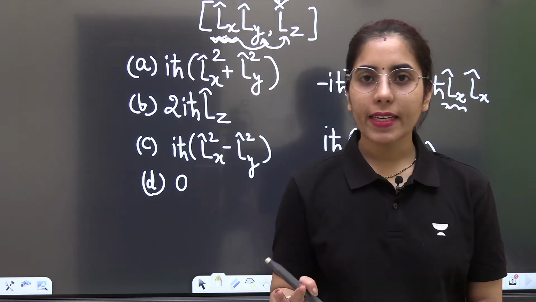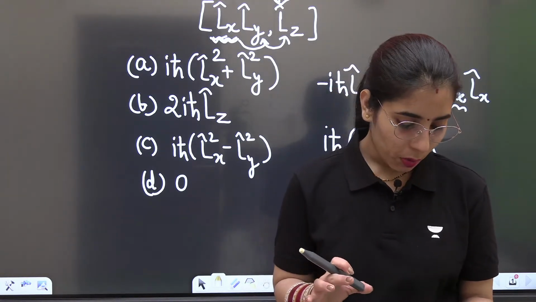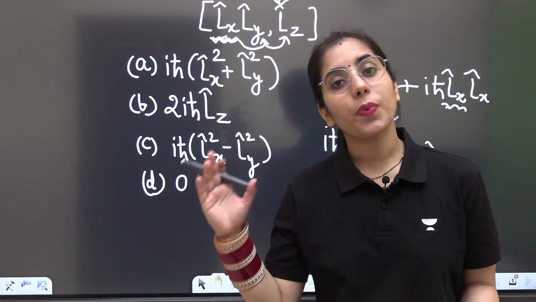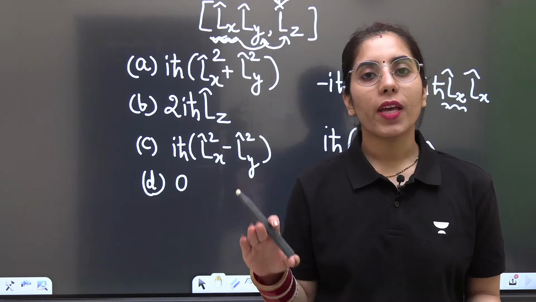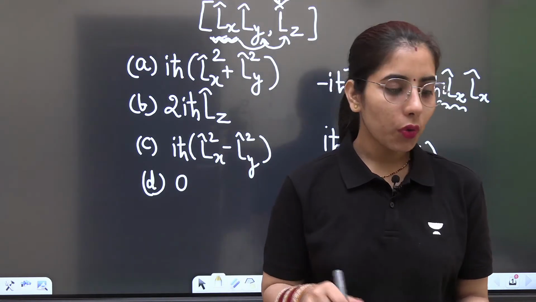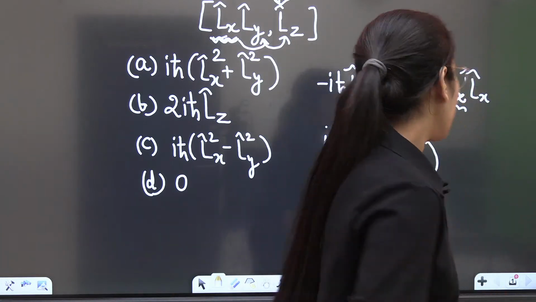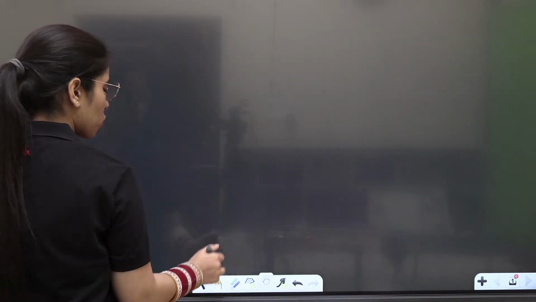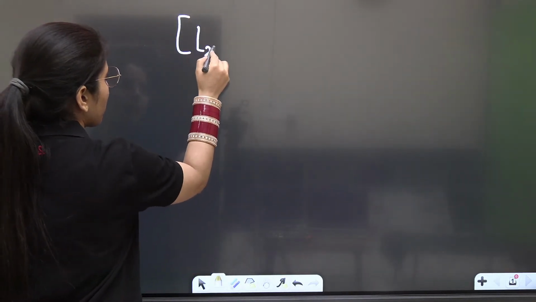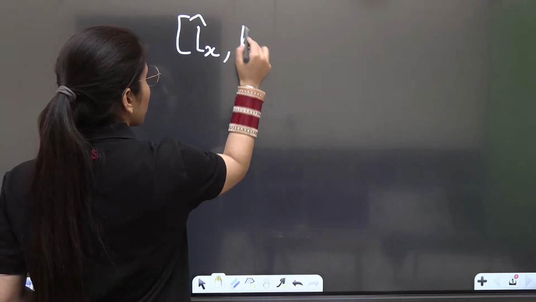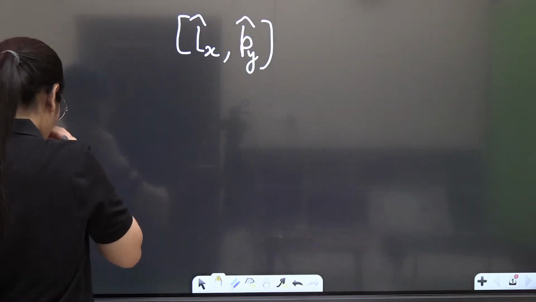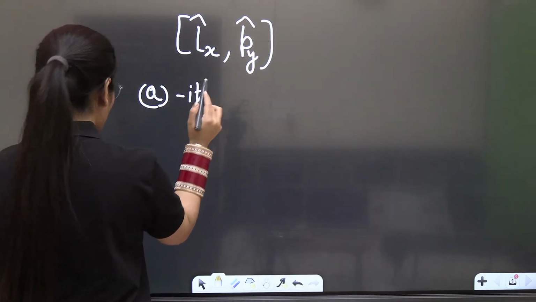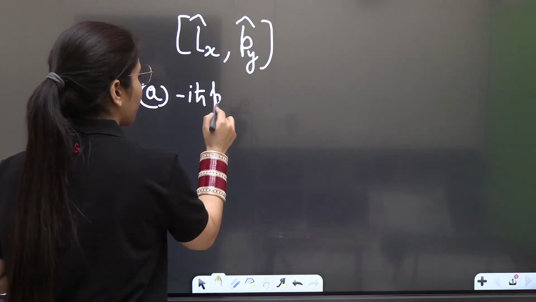Okay, directly in the GATE exam previous years, they have asked the question about the commutator bracket of Lx with Py. What is the commutator bracket of Lx with Py? So if you know the answer, mention it in the comments. Directly they have asked a question. Now you can even get some different type of questions, but the concepts will still remain the same. So you will be able to get the answer for those questions as well. You can directly mention the answer, or if you want the options, I can show you what options they have given. Option A is minus iota h cut pz.